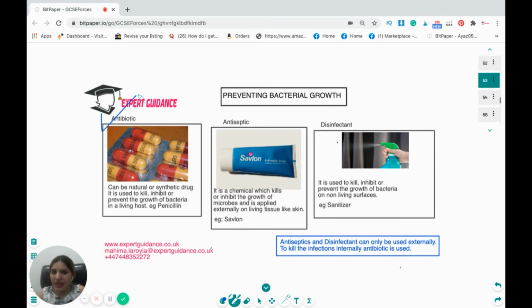Example, penicillin. Then antiseptics like Savlon and Betadine. An antiseptic is a chemical which kills or inhibits the growth of microbes when applied to living tissues or the skin. Example, Savlon. A disinfectant is used to kill, inhibit, or prevent the growth of bacteria on non-living surfaces. So we sanitize all the working tables and all the non-living things, so we use the disinfectant. Antiseptics and disinfectants can only be used externally. To kill an infection internally, we have to use antibiotics.